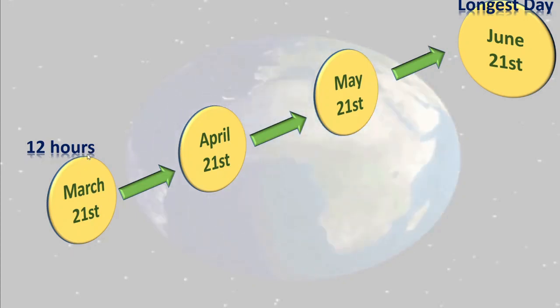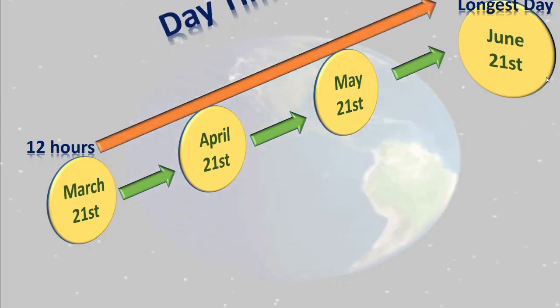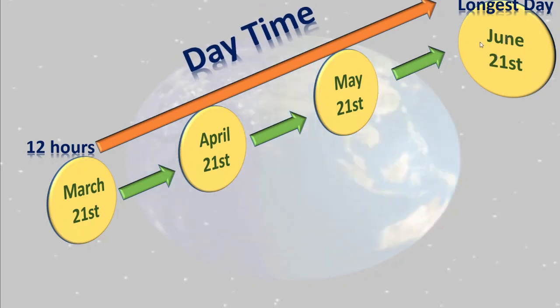Here we can say that from 21st March to June 21st, what we can say? The daytime increases. Okay, slowly the day becomes longer and longer.